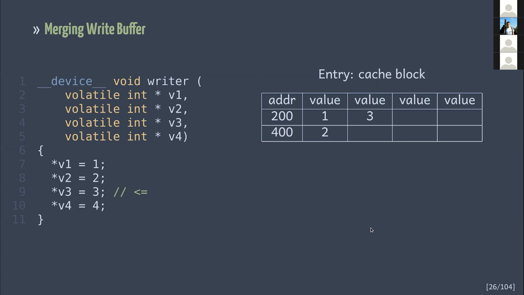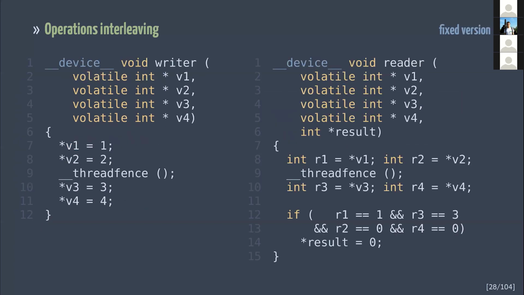And here is something interesting. The third write will fill part of the first entry. The first entry of the write buffer will be written before the second one. That means that the second and fourth variables will be written after the first and third ones, just like we've seen with the litmus test before. We can fix this ordering issue with hardware memory fences. In CUDA, a memory fence can be placed by calling the thread fence function.